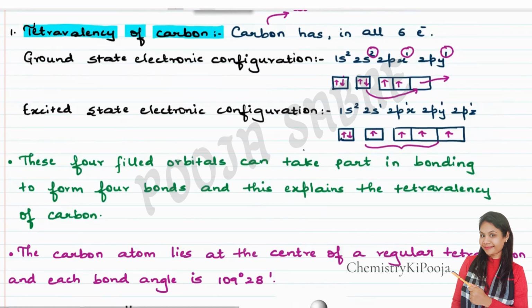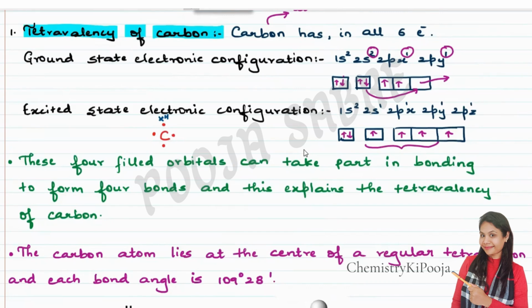Now suppose I take the example of methane. This is a carbon. The 4 electrons are present in the valence shell, and it needs 4 more electrons. So what is going to happen? Suppose I take hydrogen. This cross is the electron of hydrogen.